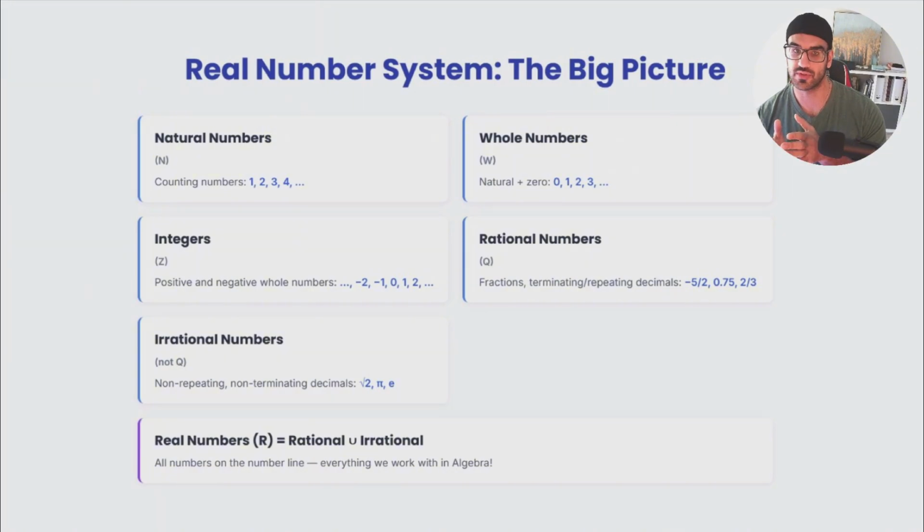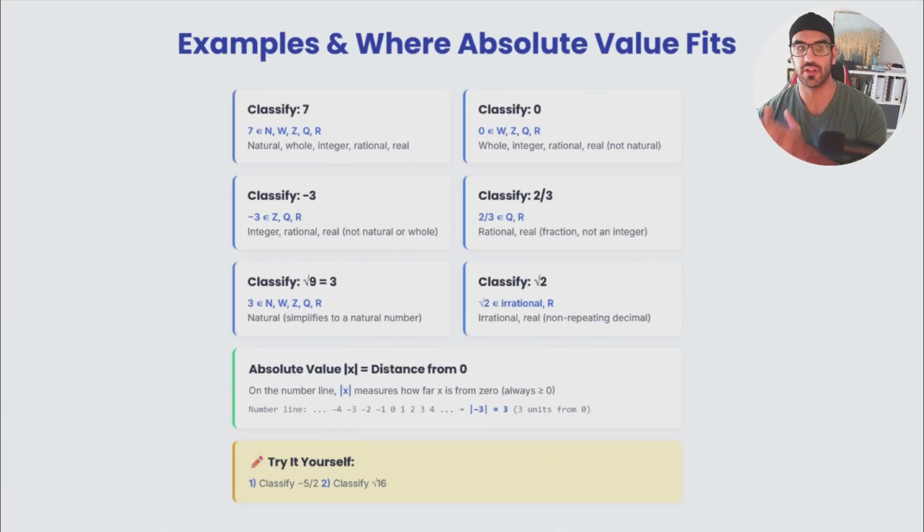So far, we understand that we do have 5 different categories, and the 6th one is a very important one, the real number. Real number is the one that contains all of those categories together. It means that it has rational and irrational. What is the rational number? Rational numbers are all those top 4 categories, and irrational is the one at the bottom. So the combination of rational and irrational would be our real number itself.